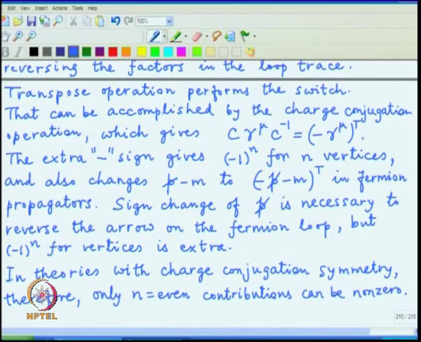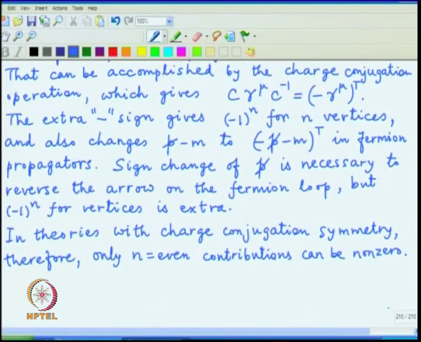And this has immediate consequences on the divergent diagrams, which I had drawn in discussing the superficial degree of divergences which are present at one loop.